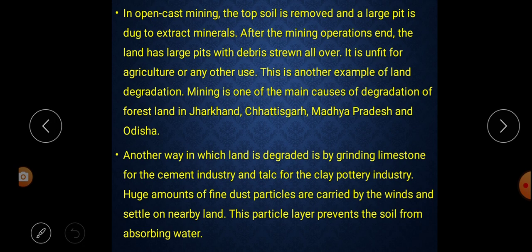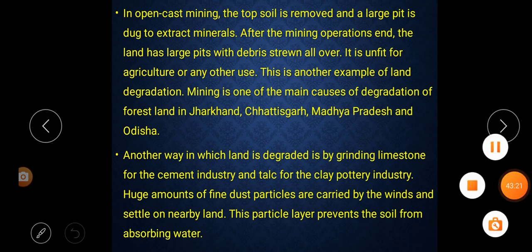private companies dig mines, they remove the upper part of the soil and dig large pits, and after the mining is over they leave the pit as it is, and those areas are not fit for agriculture nor for any other use. So this is an example of land degradation. So mining is one of the main causes of forest land degradation in Jharkhand, Chhattisgarh, Madhya Pradesh and Odisha. Next paragraph.